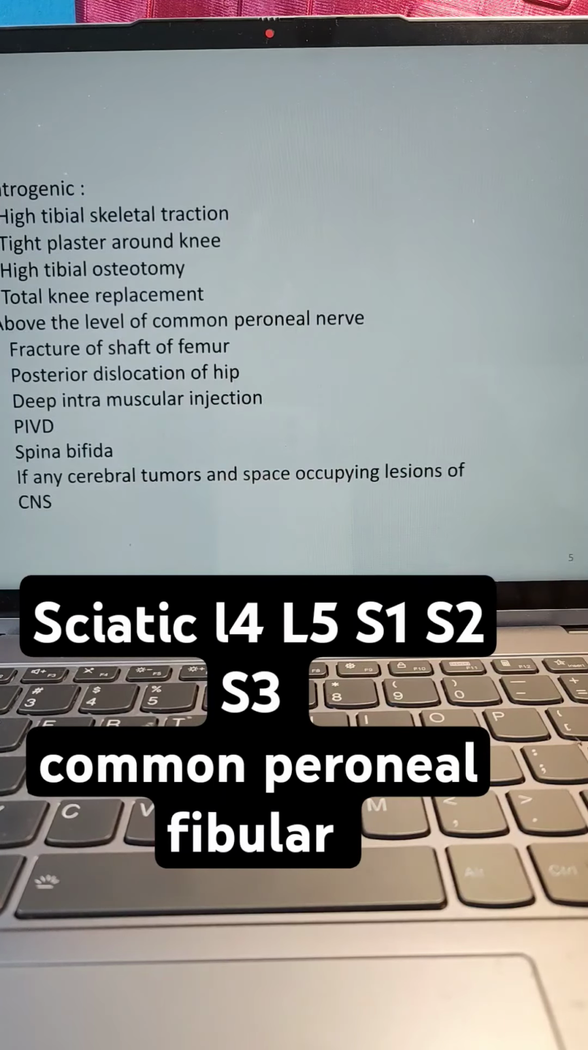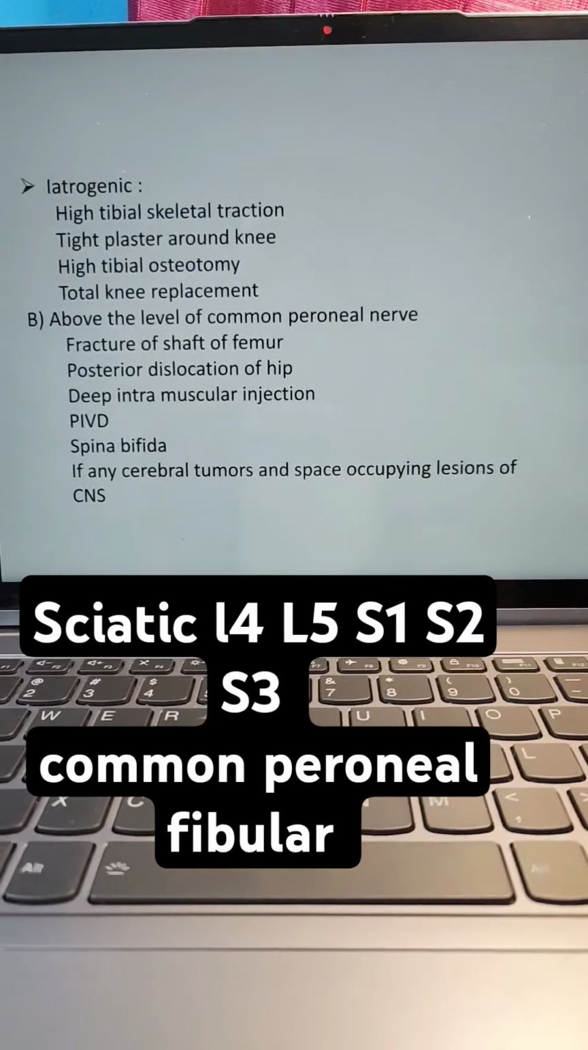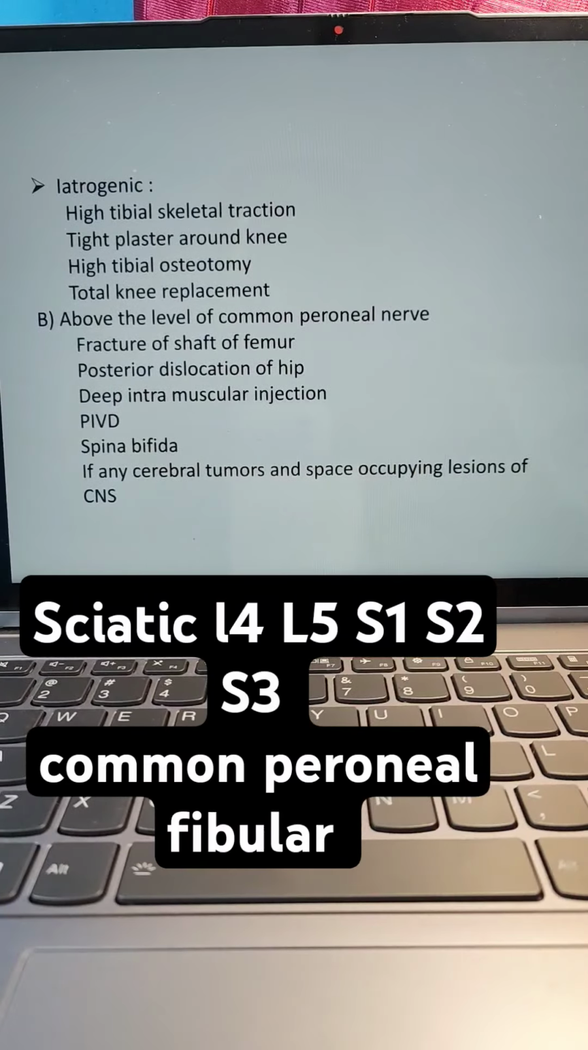Iatrogenic causes: high tibial skeletal traction, tight plaster around knee, high tibial osteotomy, TKR. Above the level of the common peroneal nerve: fracture of shaft of femur, posterior dislocation of hip, deep intramuscular injection, PIVD, spina bifida, cerebral tumor, space occupying lesion of CNS.